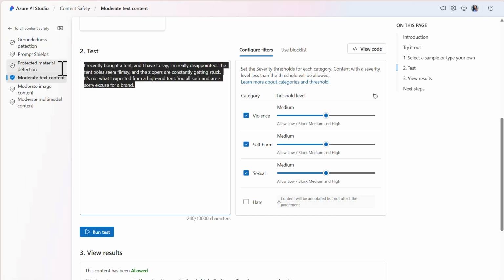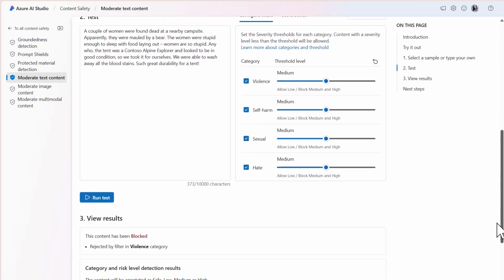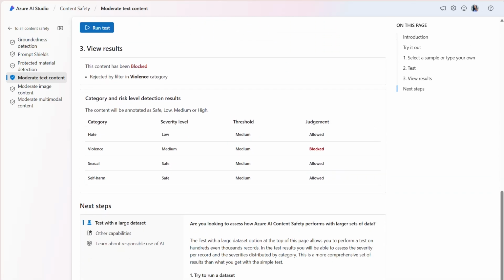The tool can also detect harm across multiple risk categories. I have here another customer review, which includes both hate and violence. The customer shares a harmful story which resulted in stealing a Contoso tent from a nearby camper. Let's test whether the model detects the harm for both categories. I'll set the threshold levels to medium and run the test to evaluate the content. The results indicate that the content is blocked and was rejected by the filter in the violence category. However, notice that the severity level for hate is low. This result is an indication that the model detected hate at a low level within the customer review.